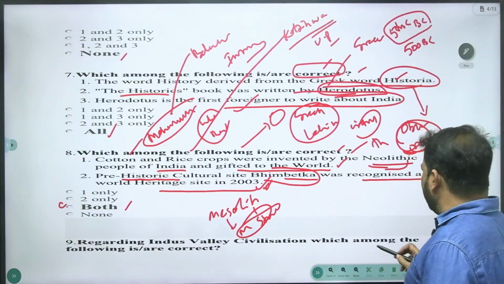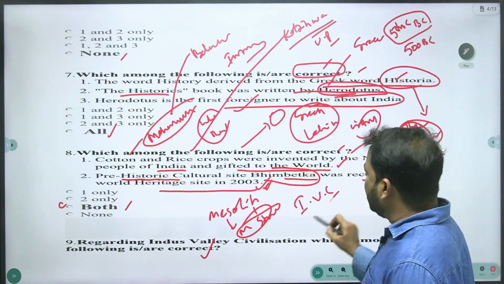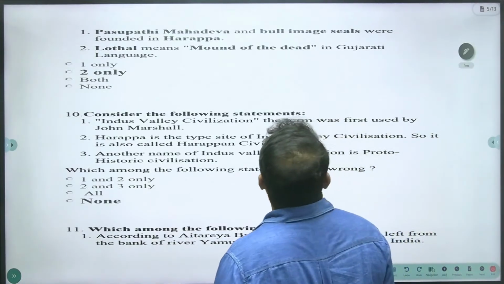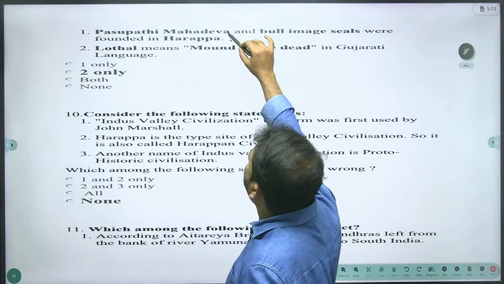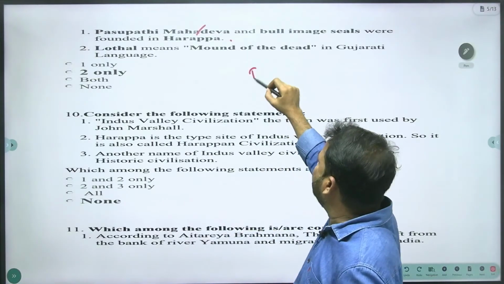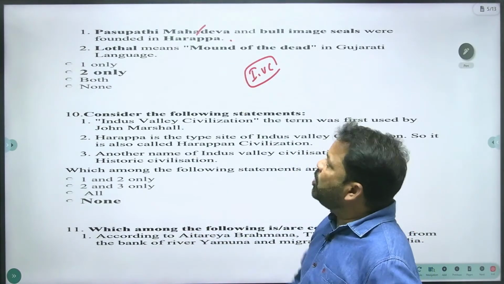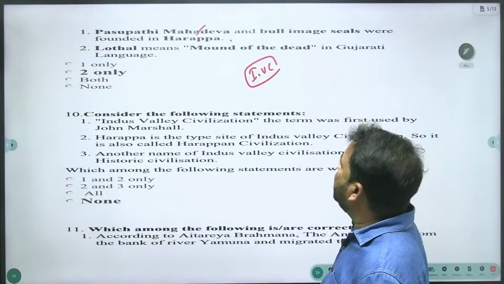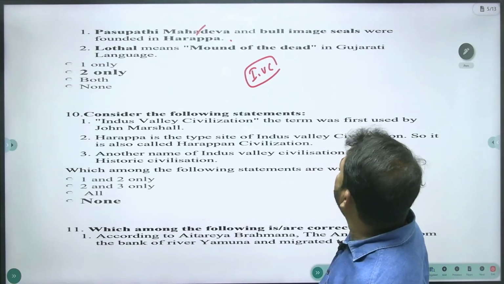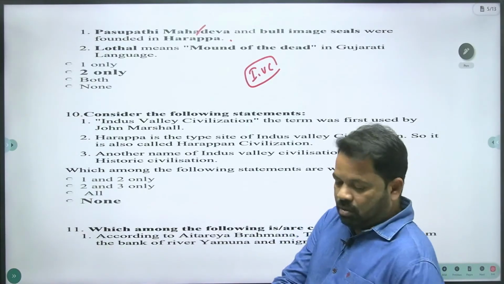Next, regarding the Indus Valley civilization, which among the following are correct? Indus Valley civilization is our second topic. Pashupati Mahadeva and bull image seals were found in Harappa. Pashupati Mahadeva was the second important deity of the Indus Valley people after the mother goddess. The first important deity was the mother goddess, and after her, Pashupati Mahadeva, the male god, was the second important deity of IVC people. The bull and Pashupati Mahadeva seals were found by archaeologists not in Harappa, but in Mohenjo-daro.